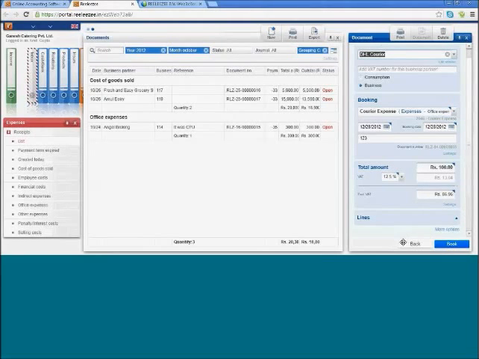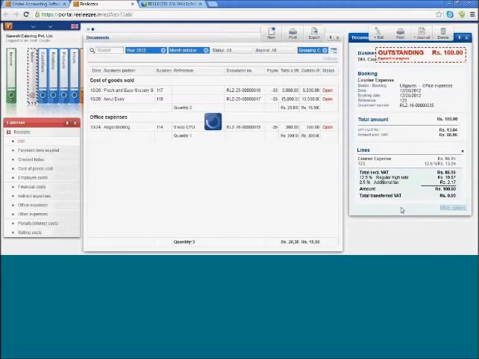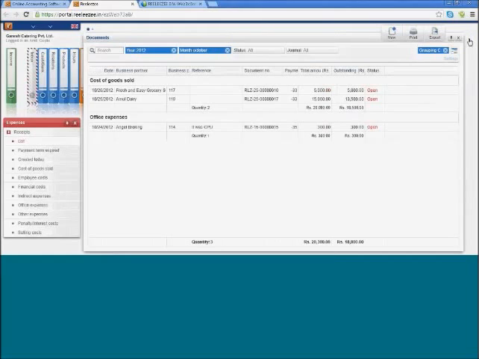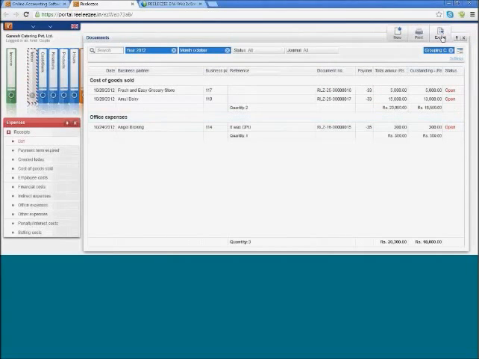And simply click go. So before it was a draft status, now again it has taken an outstanding status of 100 rupees. So 100 rupees open expense is created in the expense binder. Now it will stay open until we've not paid the money. So once there is a payment which has been made from the bank, or you paid via cash or via check, it will take an open status until we've not booked this expense.